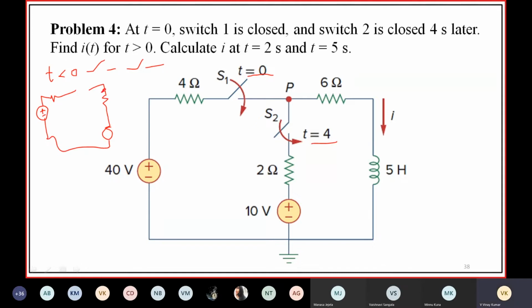Then the switch is open. For t less than 0, both switches are open. This will be the circuit.